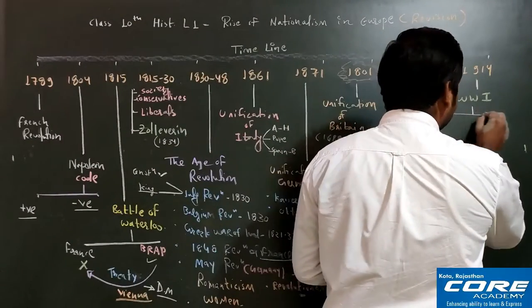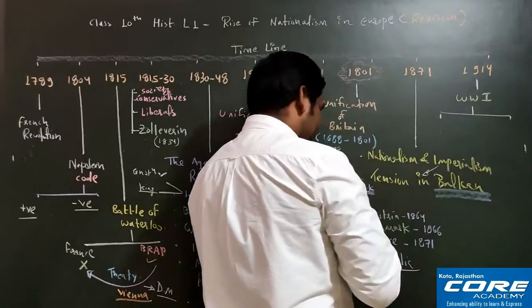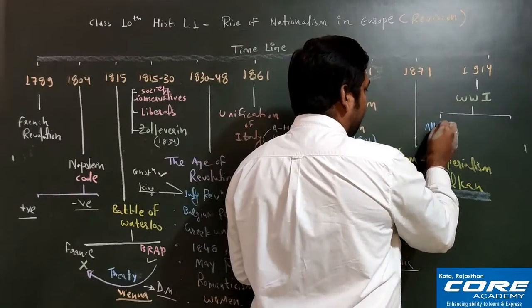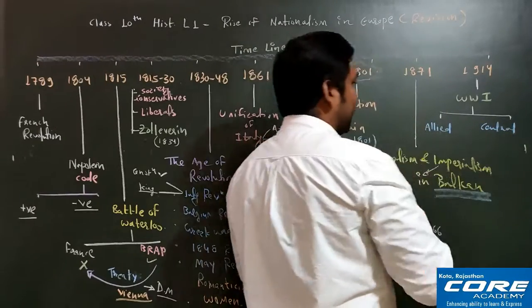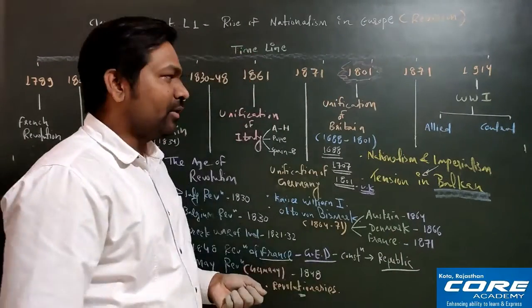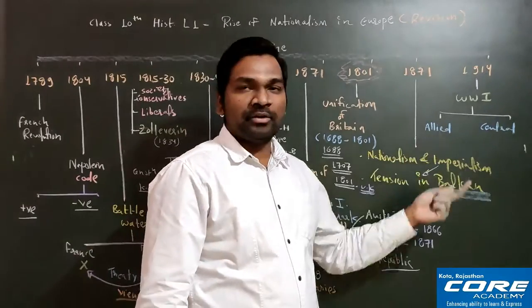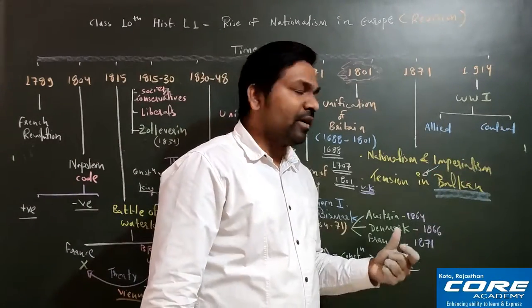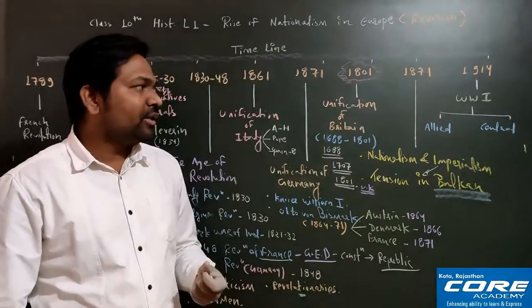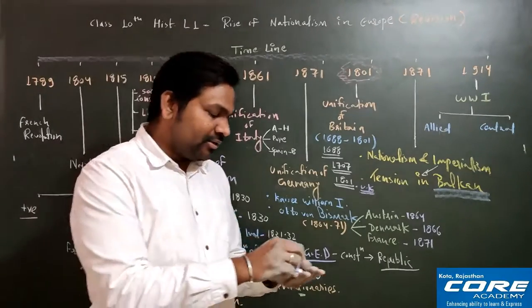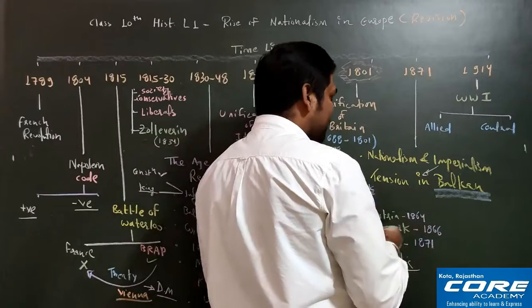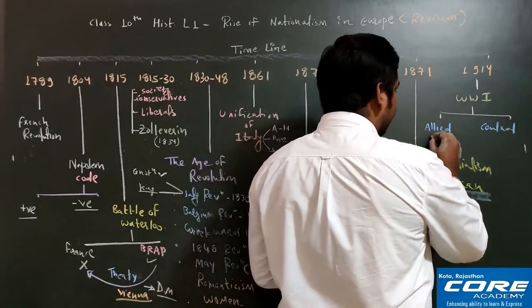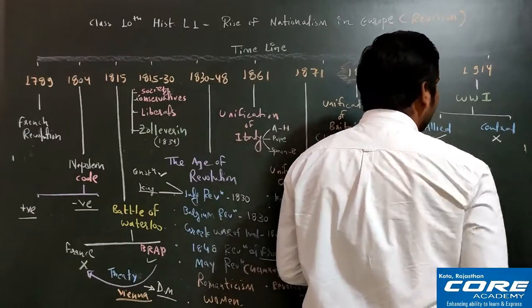In the Allied power we have France, Britain and Russia, and in the Central power we have Germany and Austria-Hungary. Ultimately they battled for a couple of years, and finally the Allied power won and the Central power lost.